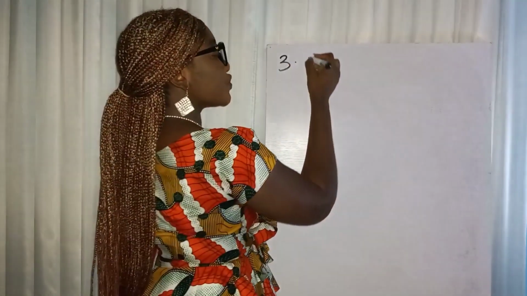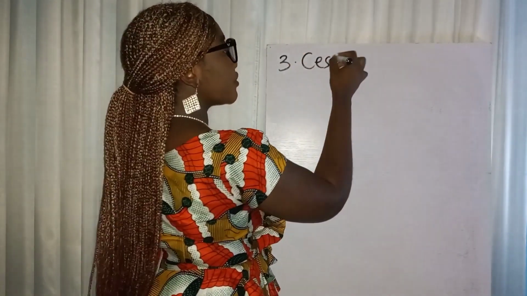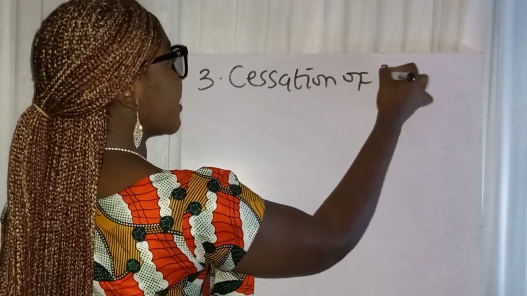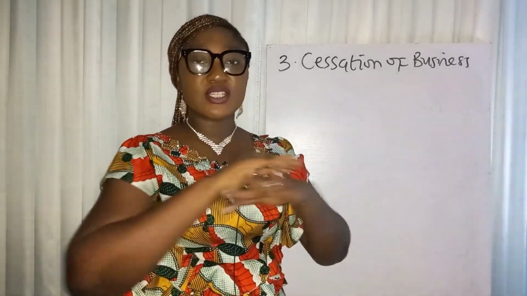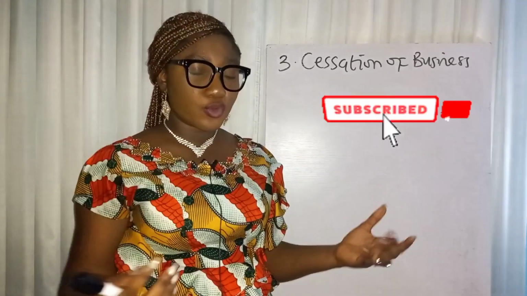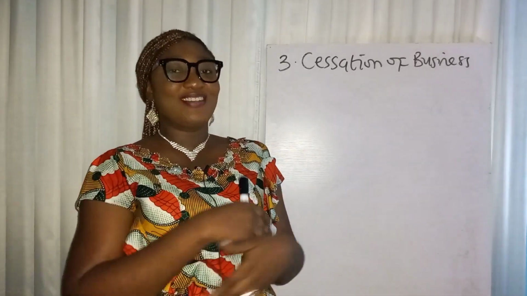So the third abnormal situation under basis period is the cessation of business, right? This is when a company decides, we're not doing this again, we want to cease operations, to fold up, liquidate, wind up, cease operations.